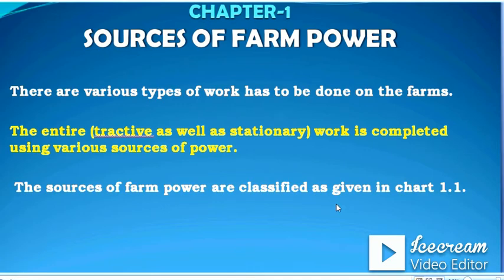The entire work on the farm may be done by using various farm power like human power, animal power, electrical power. These powers may be tractive as well as stationary power. The sources of farm power are classified as given in chart 1.1 in the next slide.